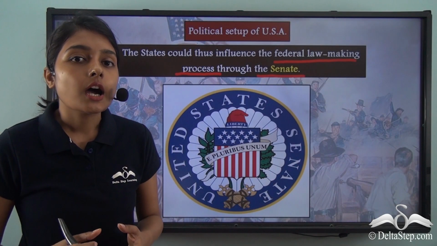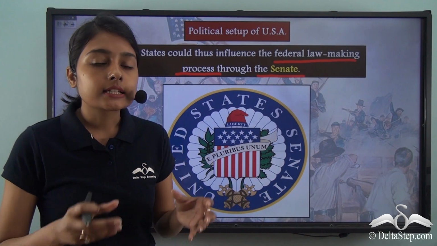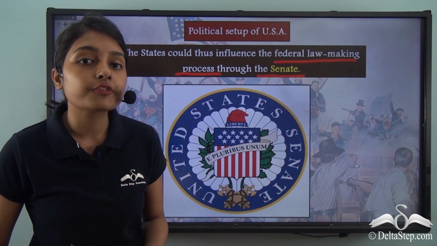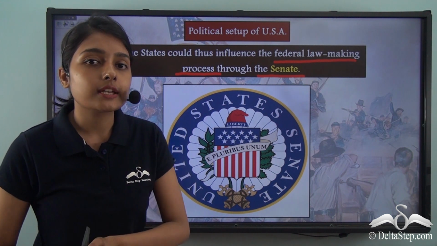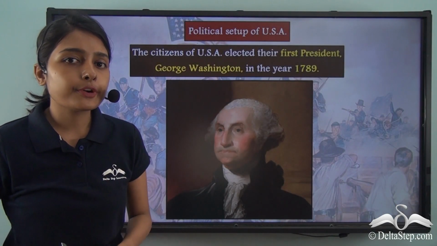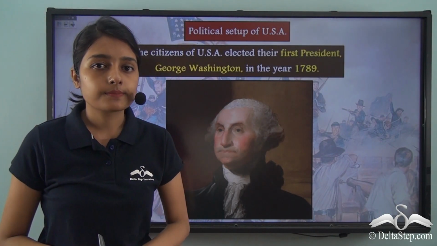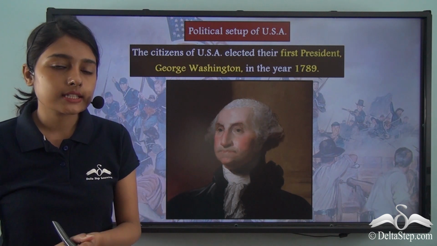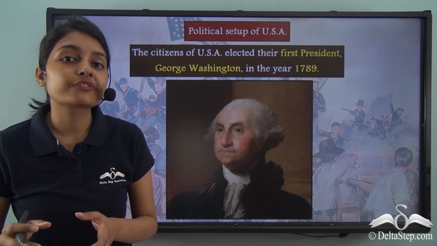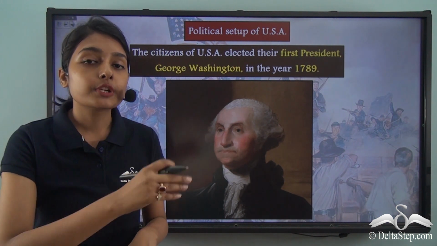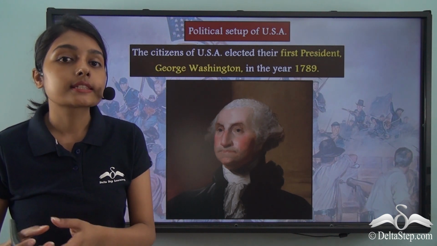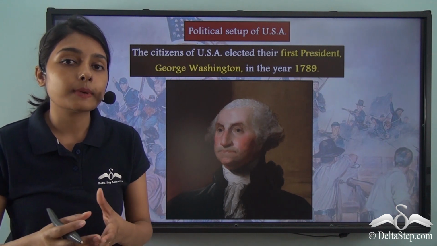Now let us find out under whose leadership these 13 states got their independence and who became the first leader of the independent nation of the United States of America. You must be remembering the name of George Washington. Do you remember what he did? It was George Washington who led the American War of Independence against the British colonial rule. And it was George Washington who brought these 13 rebellious colonies their independence.